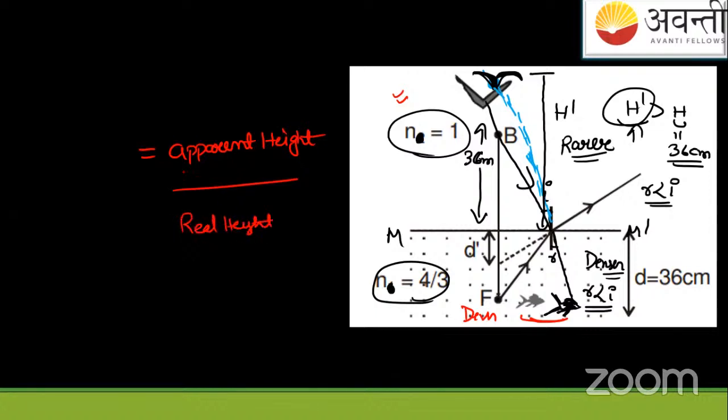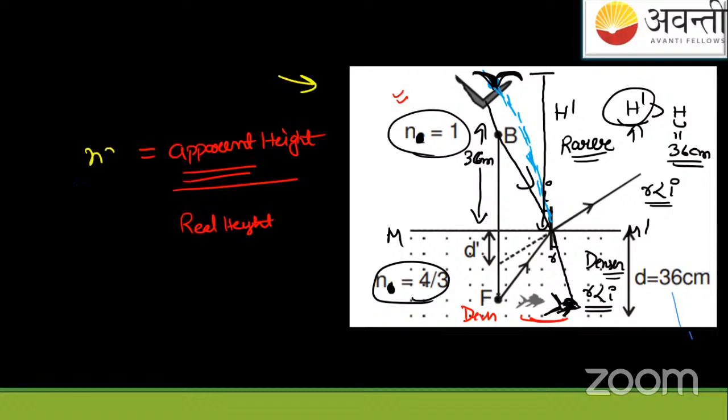Apparent, initially apparent, see, Akansha, please don't do any annotations here. What is apparent? Initially you were in the rarer medium. Now the apparent has shifted. Now you are observing a bird, and you are the fish. So now I will change these refractive indices. The object is the bird.